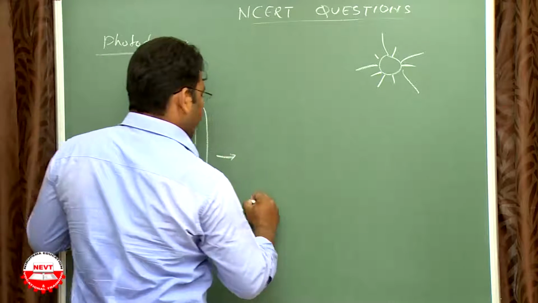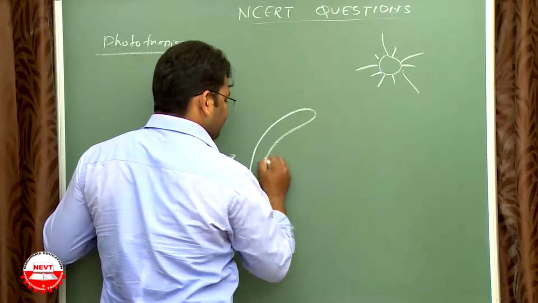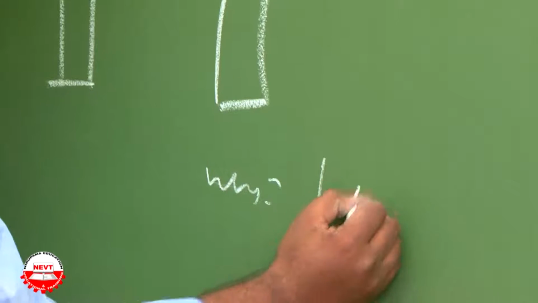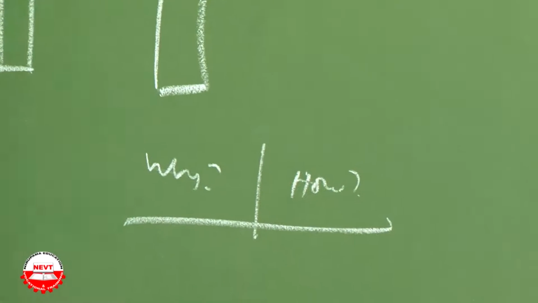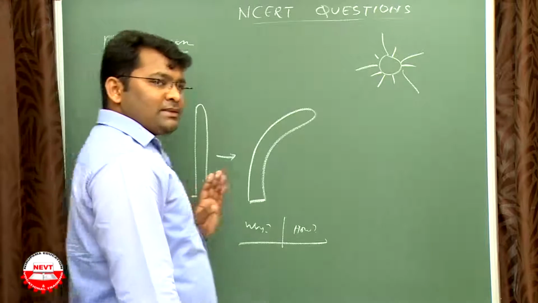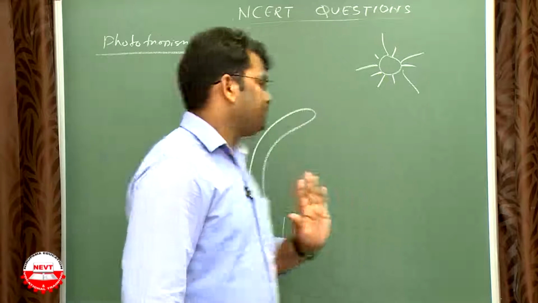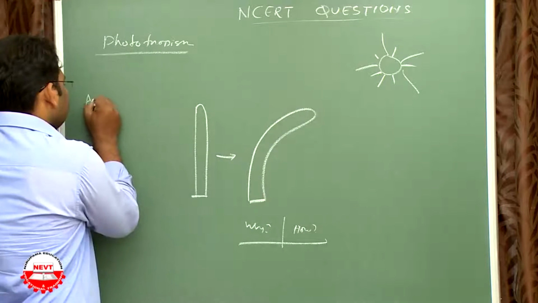After some days you will see the plant bend towards the light. The question arises, why and how? The growth of the plant tips is due to the hormone auxin.